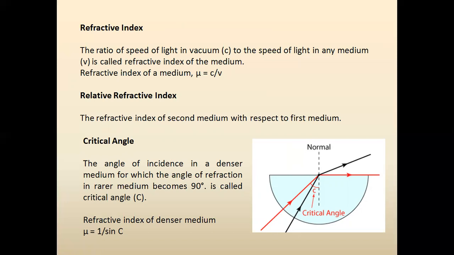Now the next term is very important, which is the critical angle. What is the critical angle? The angle of incidence in a denser medium for which the angle of refraction in the rarer medium becomes 90 degrees is called the critical angle. This is a denser medium and this is a rarer medium.